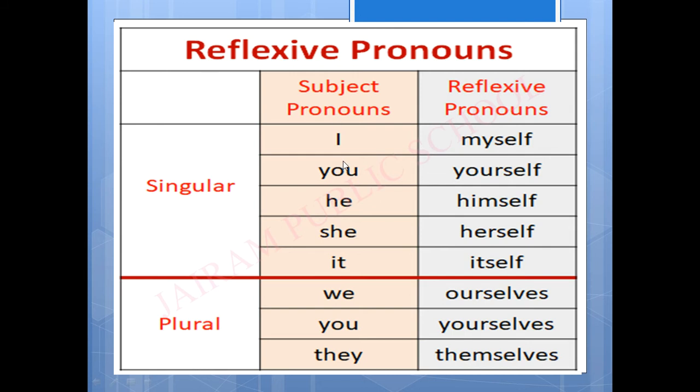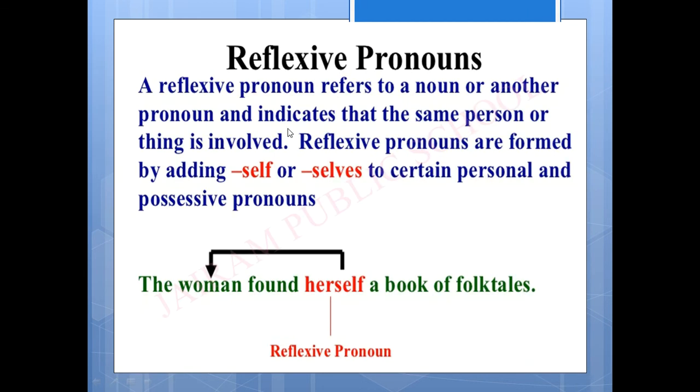So subject pronouns, I. When it is I in subject pronouns, how can we convert this into reflexive pronouns? Myself. When it is you, we can convert this into yourself. He, himself. She, herself. It, itself. Now plural form, we. How can we convert this into reflexive pronouns? Ourselves. So look at this shelf. When it is singular, we are using shelf, and when it is plural, we are using shelves. You, yourselves. They, themselves. So we can see the description of reflexive pronouns here.